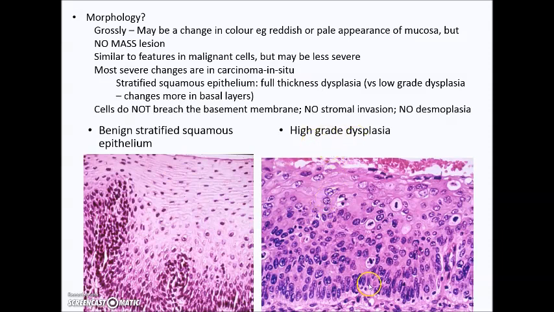Now, in contrast, in high-grade dysplasia, you can see the basal cells are still also quite vertically arranged, but we do not really have that flattening towards the surface, so there is loss of nuclear polarity. And here we can see that the nuclei are larger, they're more irregular, some of them have got prominent nucleoli. There are also mitotic figures seen in the basal third, also even in the middle third, and perhaps the superficial third of the epithelium. So these are the features seen in high-grade dysplasia. Please note that the basement membrane is intact. There is no invasion into the underlying stroma.